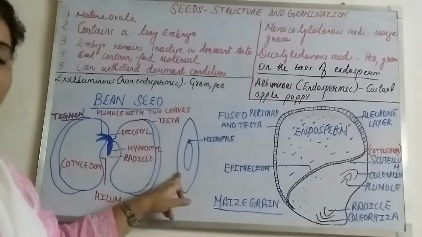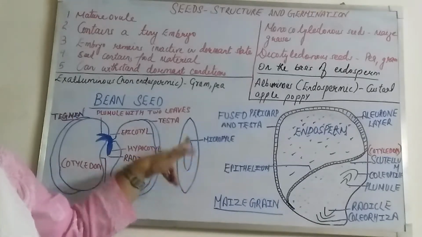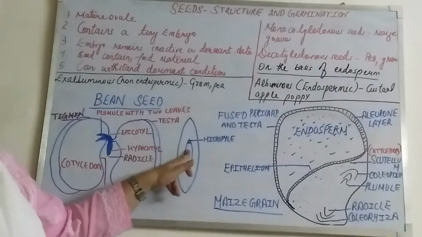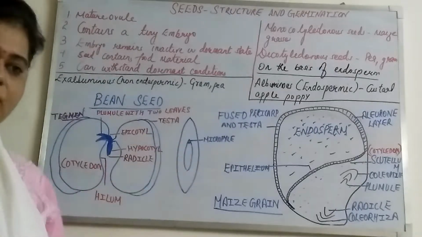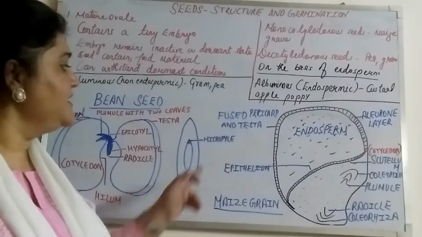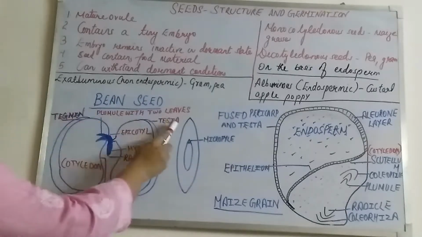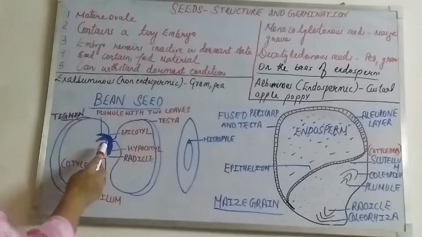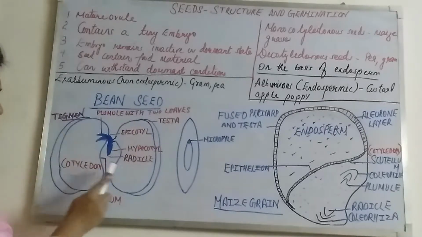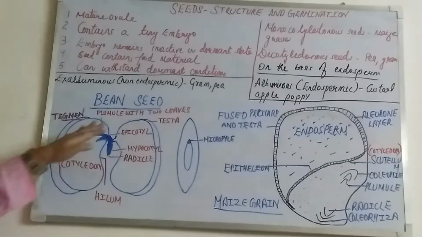So this is one function. Another function, from this pore, the micropyle, is that it helps in the exchange of gases. If it helps in the exchange of gases, then what will happen? It will also help in the process of germination. So this is the function of the micropyle. Now, these two layers are done. Micropyle is done. The whitish scale-like structure on the concave side, that is the hilum, is done. Cotyledon is done. Next is our embryo part, which is inside